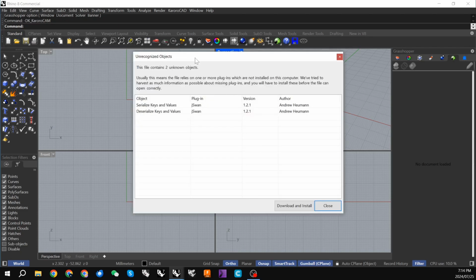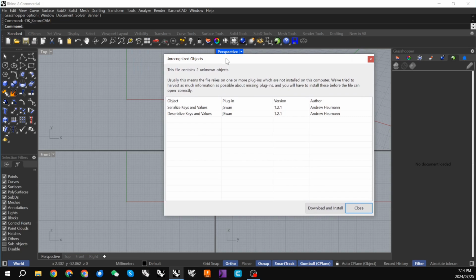Now, there are several Grasshopper plugins which are managed by the package manager, which will need to be installed for KaroroCAM to run. If you don't have those loaded onto your machine, you will be asked to download and install them at this point in the installation.